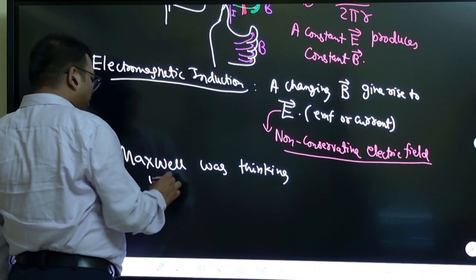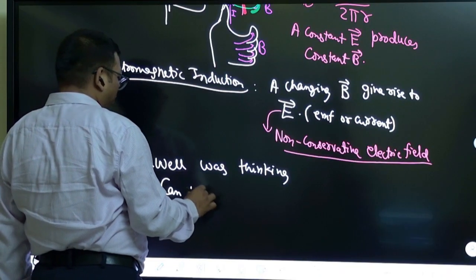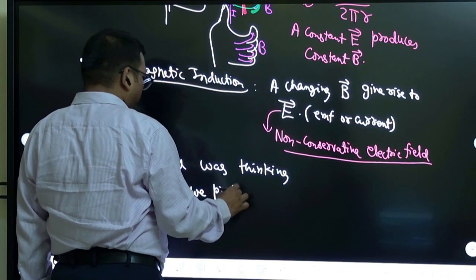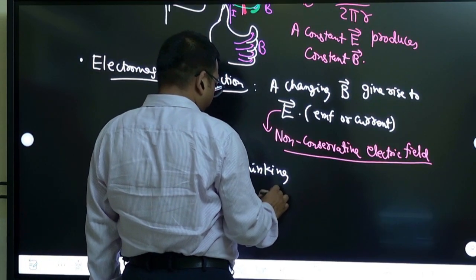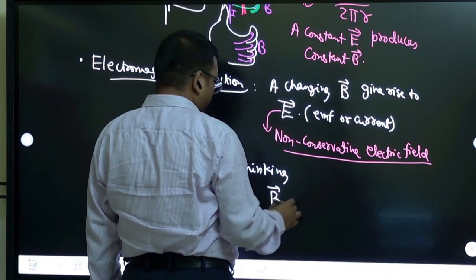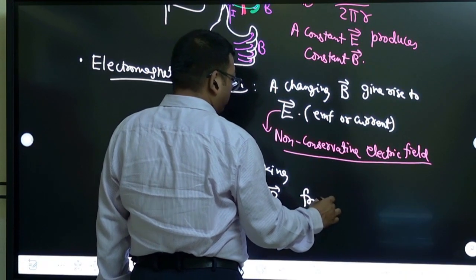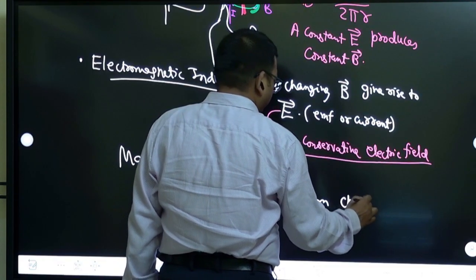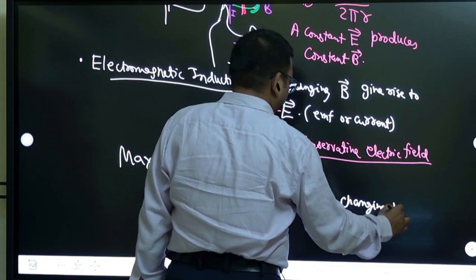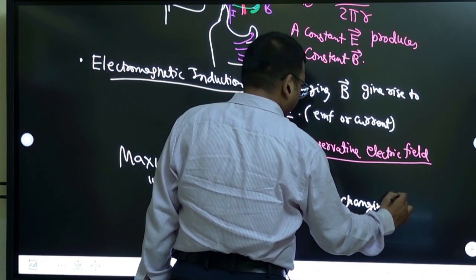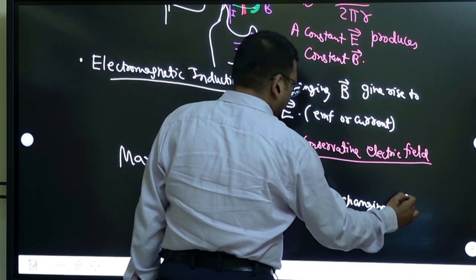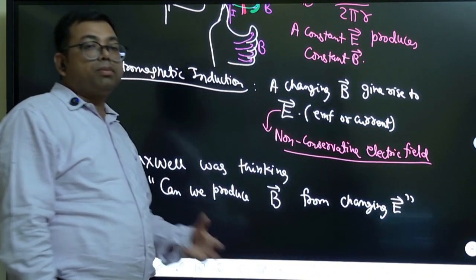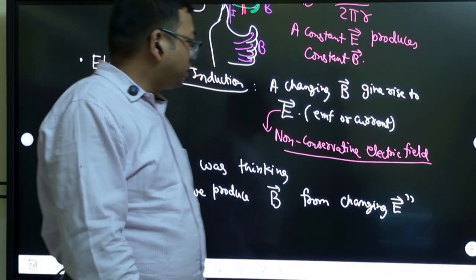What was he thinking? Can we produce magnetic field from changing electric field? That was the question. Can we produce magnetic field from changing electric field?